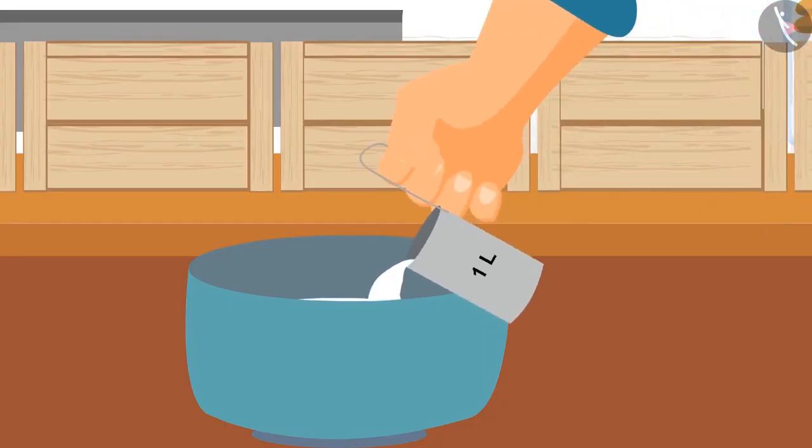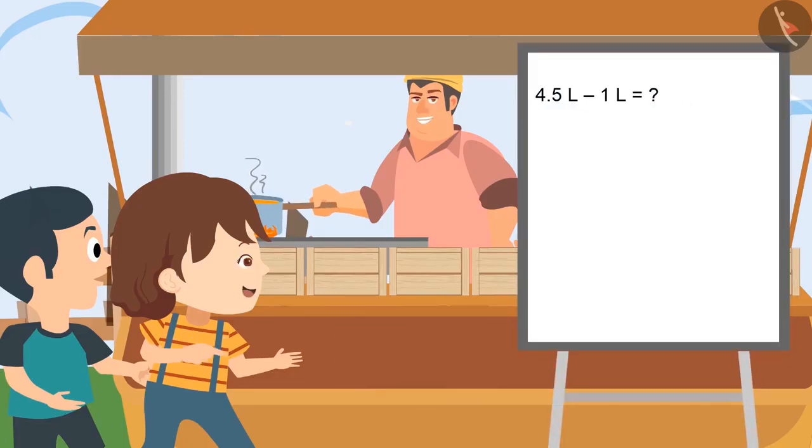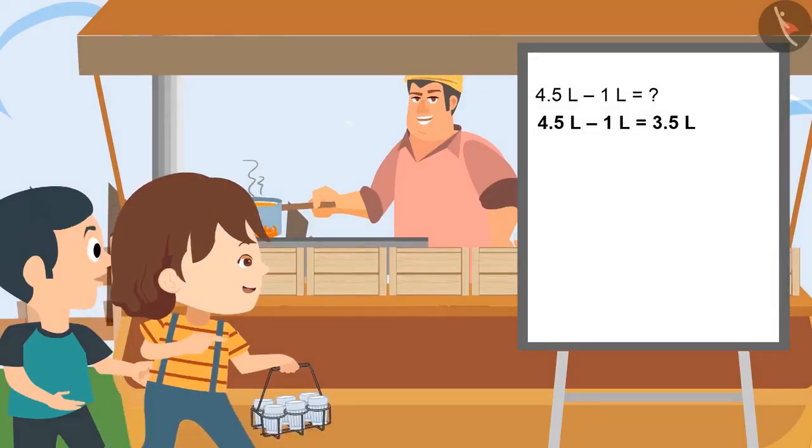Let me pour milk into this. Daddy, how much milk have you used for making tea? Son, I have used 1 liter of milk. Okay, now tell me, if I have used 1 liter of milk out of 4.5 liters of milk, then how much milk is left? After taking out 1 liter, we are left with 3.5 liters of milk. Very good, Pinky. Now, could you please bring the cup of tea? Sure, Daddy. Here is the cup of tea.